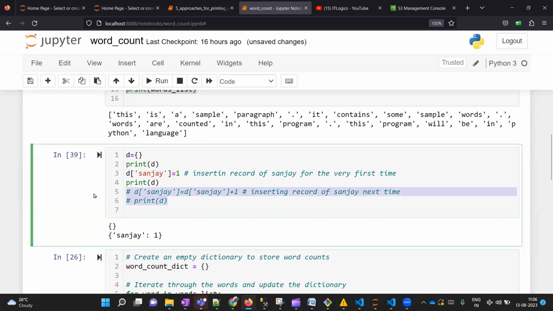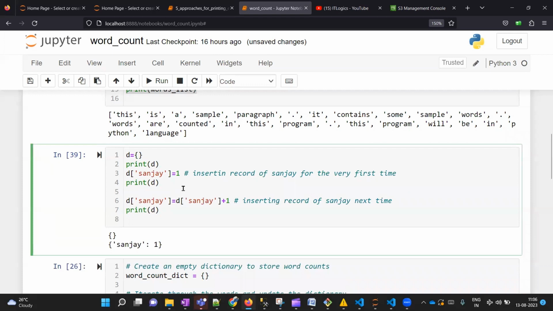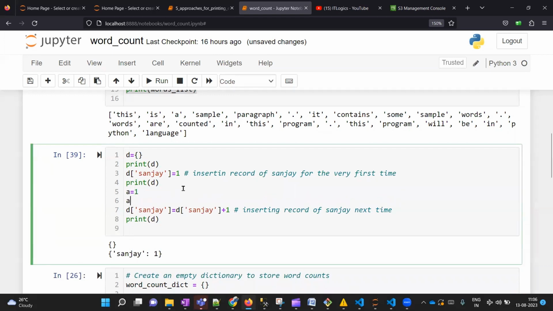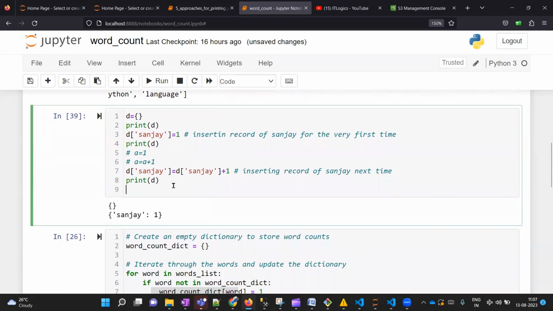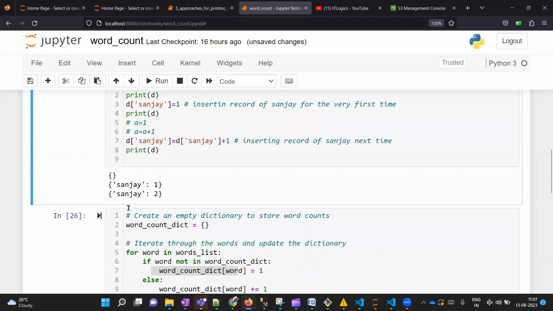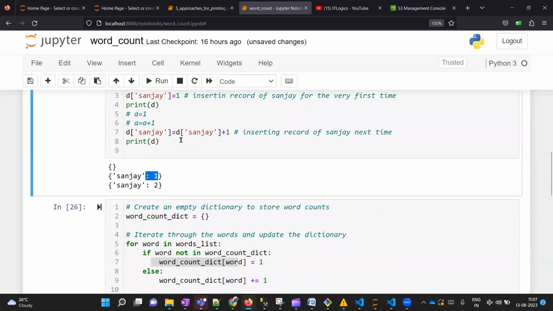Now let's say I want to increment the value of Sanjay by 1. Earlier the value was 1. If I increment it by 1, it should become 2. So what is the syntax for that? If there was a variable, something like this, then we should have done something like this, right? Similarly, in order to make changes in any key of our dictionary, we need to write similar logic. So in d of Sanjay, I want to increment 1. So I have to write d of Sanjay plus 1. Then we print it out, and here we can see that earlier the value was 1 for Sanjay, but when we incremented it by 1, it changed to 2.